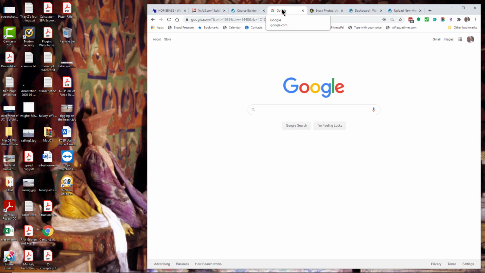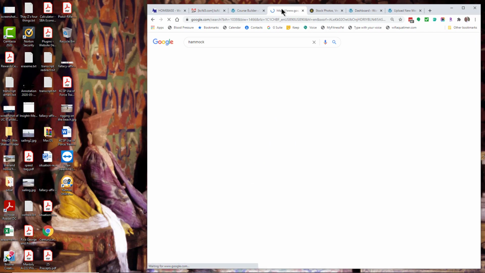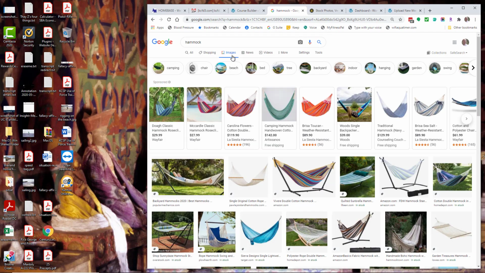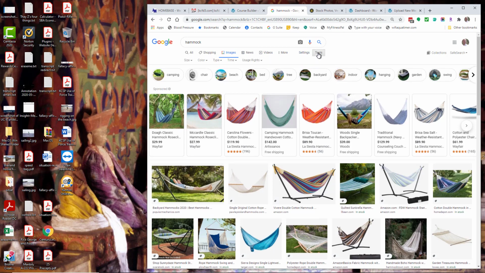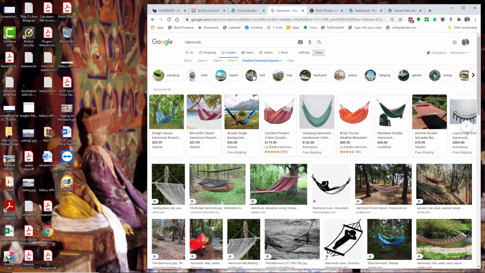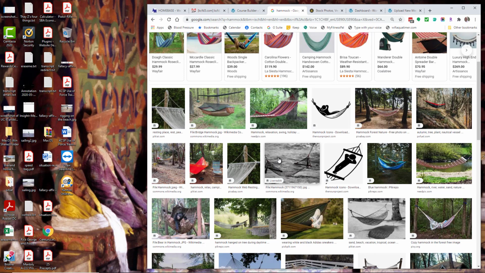You will need images for your website, and one quick and easy way to get them is just to do a Google search. Let's say I need an image of a hammock. I'm going to switch to images. Now here's the important part. You want to go to Tools, Usage Rights, and then Creative Commons licenses. These pictures are available and you don't have to pay for them.